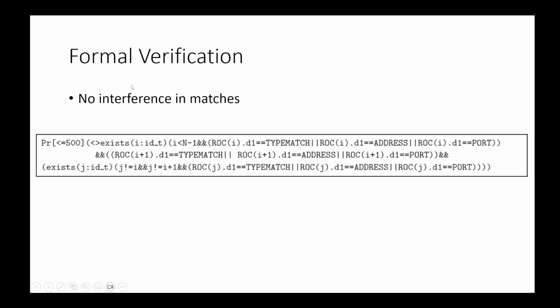Further on, there is the no interference in matches property. This is a property of statistical model checking. So maybe I will just say here that in the model of the services, the runnable orchestrated contract is an automaton that is not shown in the slides. We have that at maximum, when executing a match, only two services are executing this match, and all the others must not be executing a match. This is basically stating a probability that more than two services are involved in a match. And again, this is statistically model checked, and the probability of this formula is found to be 0, basically, in all the simulations that we have executed.